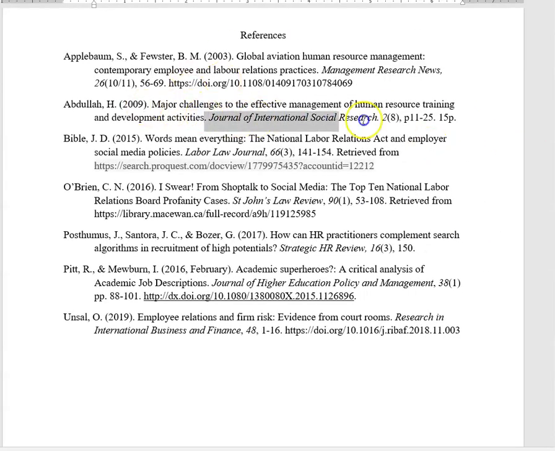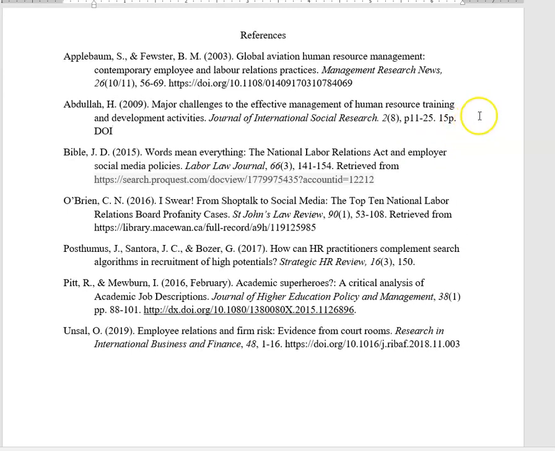Here I would say for sure, if this journal is published in 2009, there's no way that it doesn't have a DOI. So I'm going to make a note to myself that I need to find a DOI. This one here, I'm also going to have to find a DOI. Okay, and this one here has a DOI. So what would I do to find a DOI?